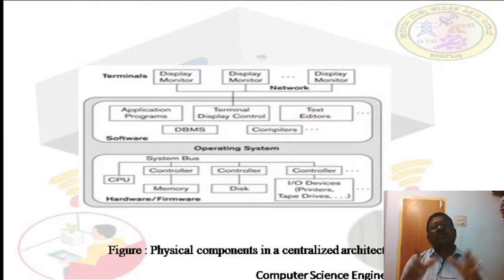You can observe here that we have the terminals. These are the clients. By using those interfaces, the clients can send the request, and we have all the components in a centralized architecture. As we said, it can be hardware, software, application programs, terminal display controllers, text editors, compilers, and DBMS. So we are combining the entire thing into a single system. That is why we call it centralized architecture.